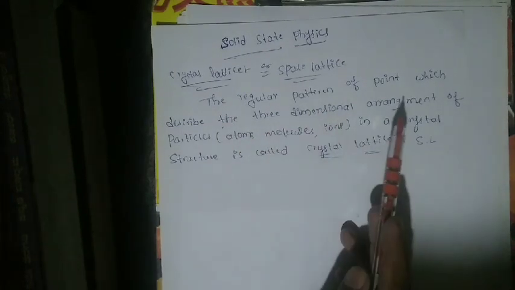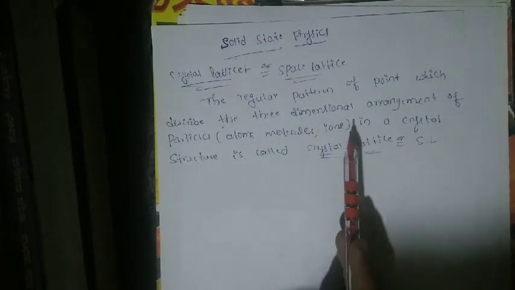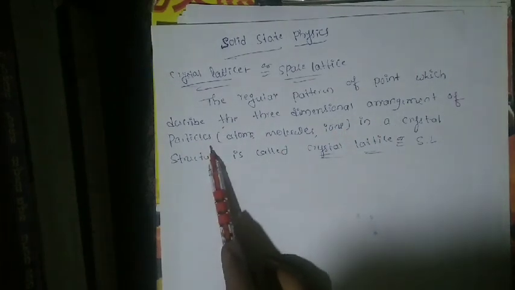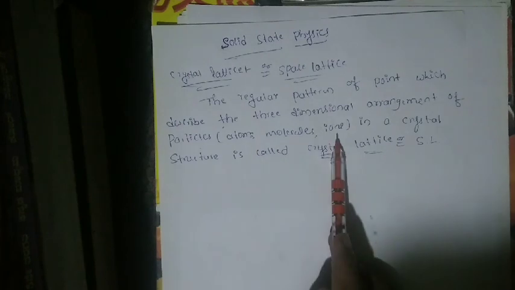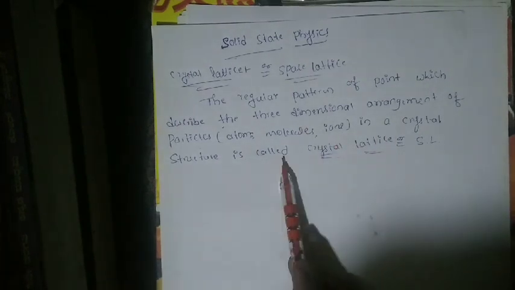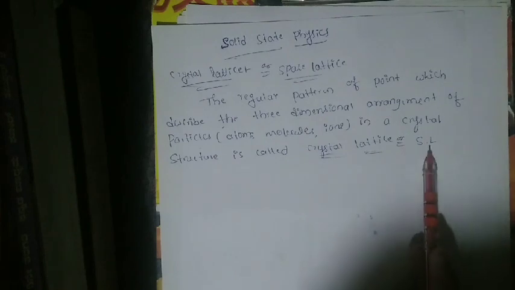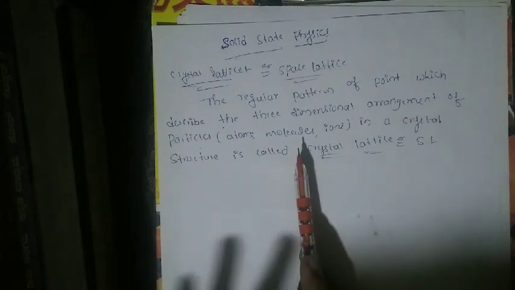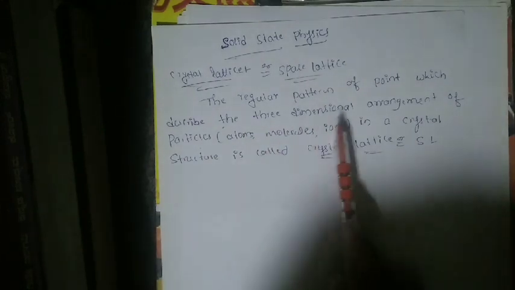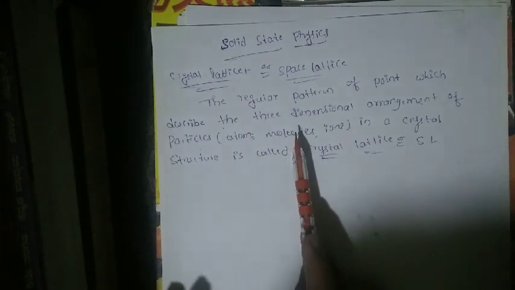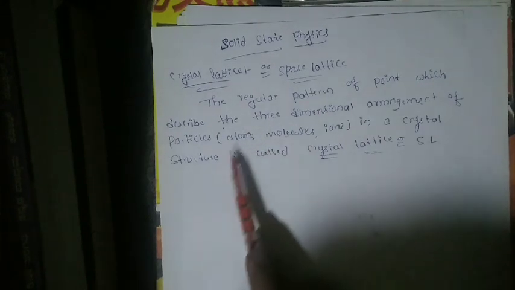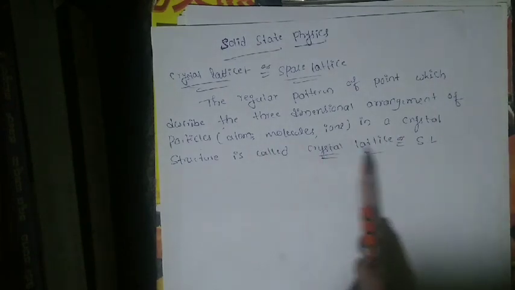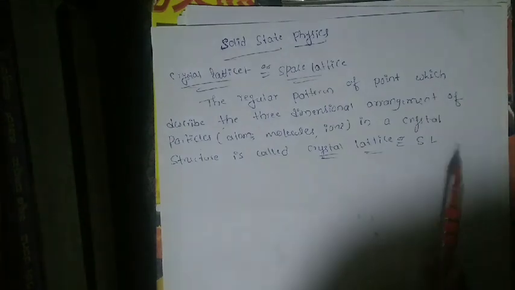The regular pattern of points which describe the three-dimensional arrangement of particles, that is atoms, molecules, ions in a crystal structure, is called the crystal lattice or space lattice, or simply lattice. Once again, what is the meaning of the space lattice? The regular pattern of points which describe the three-dimensional arrangement of particles in a crystal structure is called the crystal lattice or space lattice or lattice.